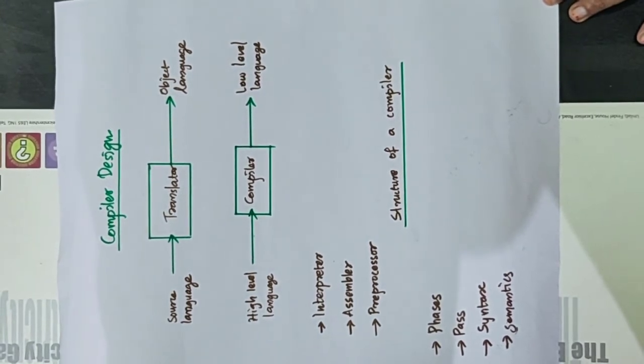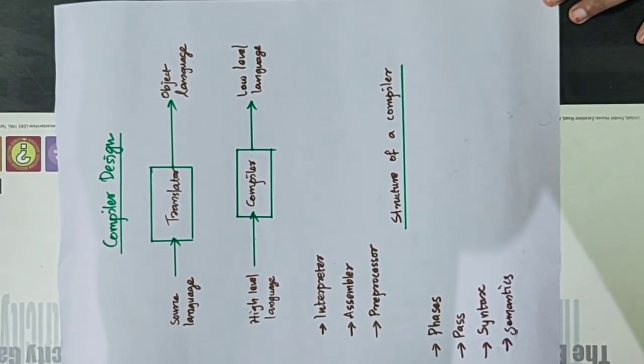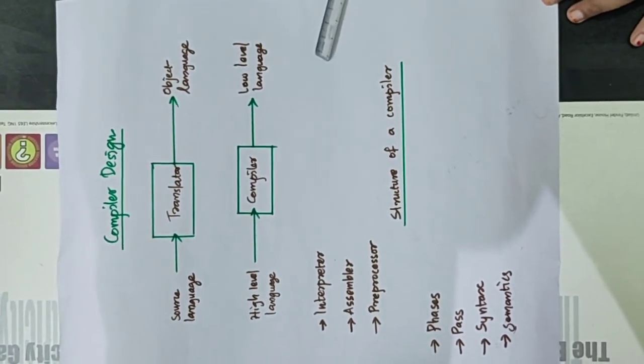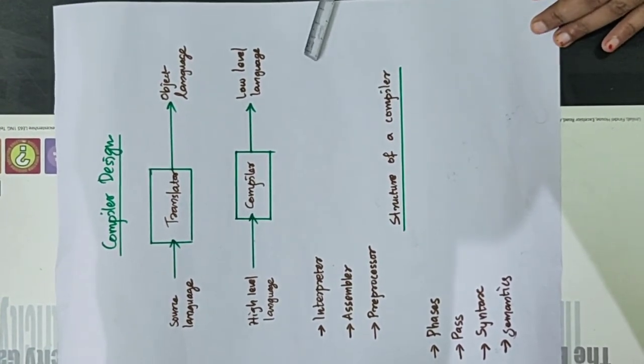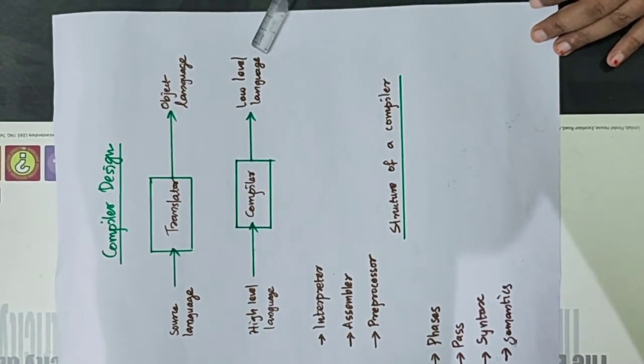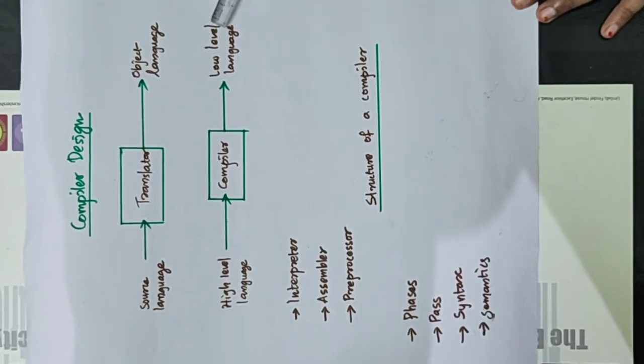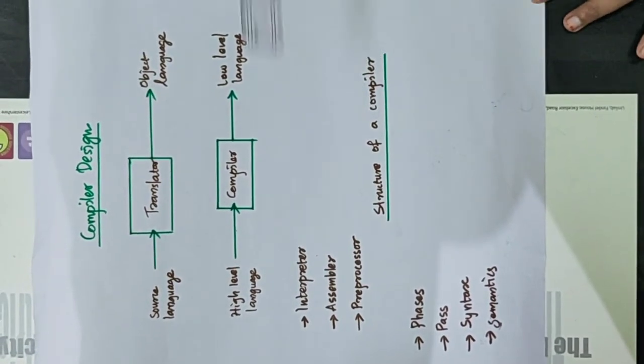Executing a program written in a high-level programming language consists of two steps. First, the source program must be compiled into an object program, and the resulting object program is loaded into the memory and then further execution takes place. Next, going to the interpreter.